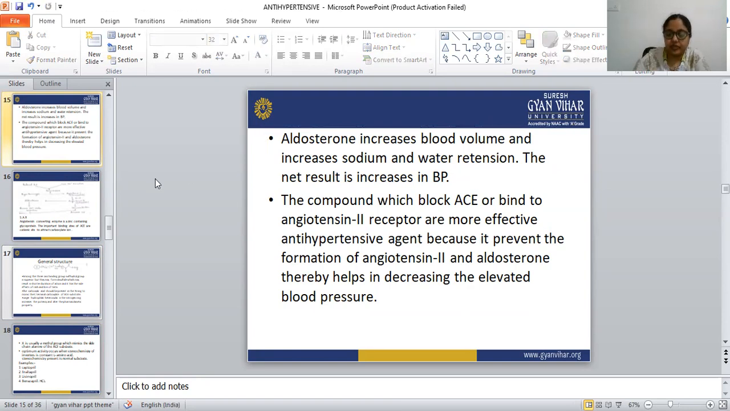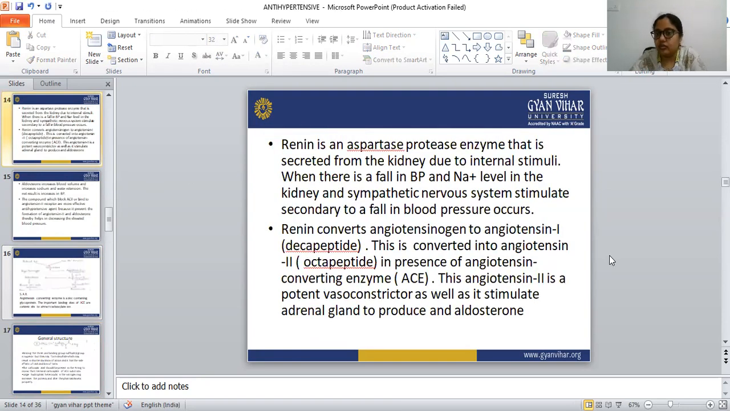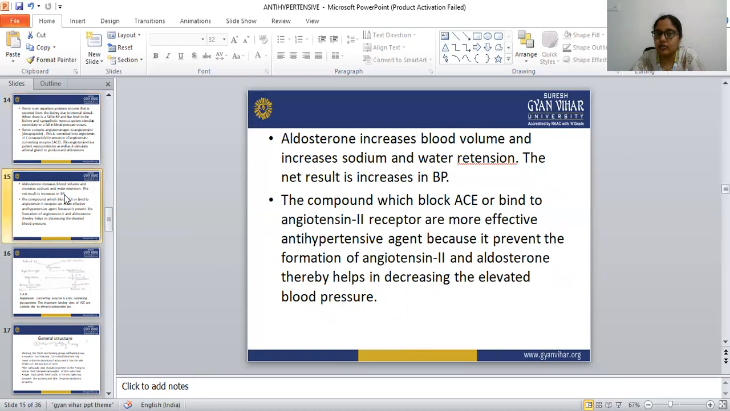So this angiotensin 2 is the potent vasoconstrictor. Vasoconstriction means that it increases the blood pressure. It also stimulates the adrenal gland to produce aldosterone. When aldosterone is produced, it increases the blood volume and increases sodium and water retention, and the net result is an increase in blood pressure.